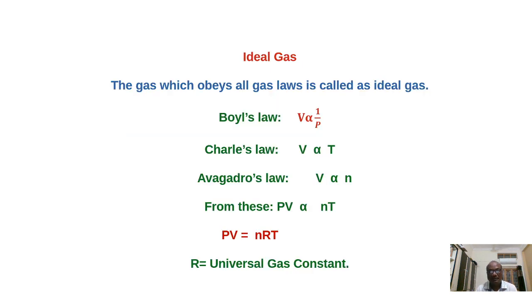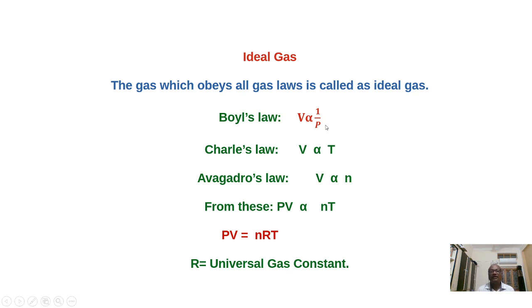Let me talk about the ideal gas. What is the meaning of ideal gas? The gas which obeys all gas laws is called an ideal gas. The gas laws are Boyle's law, Charles' law, and Avogadro's law. If these laws are obeyed by any gas, that gas is said to be an ideal gas.